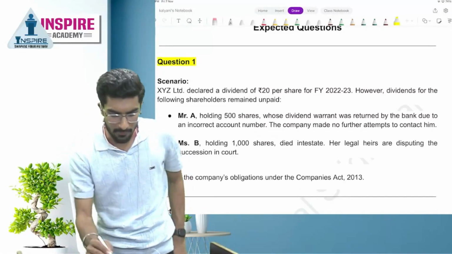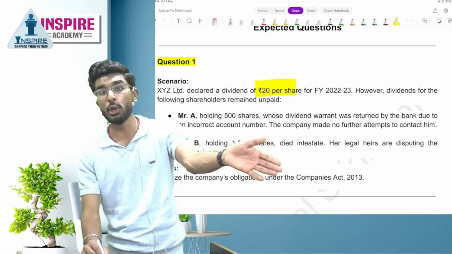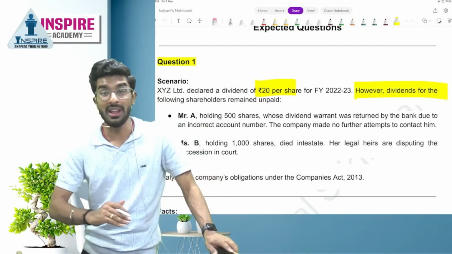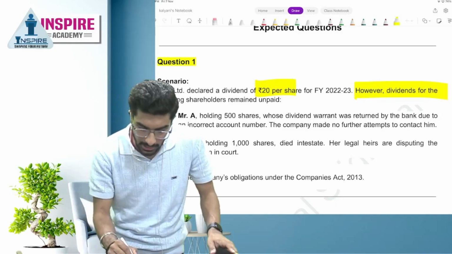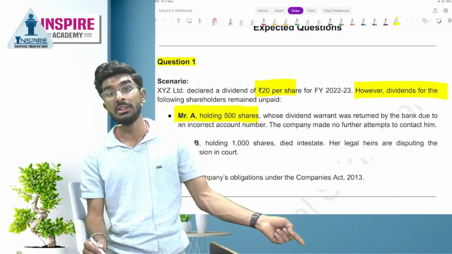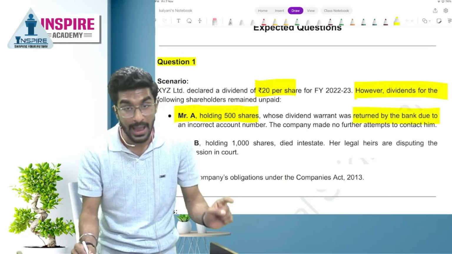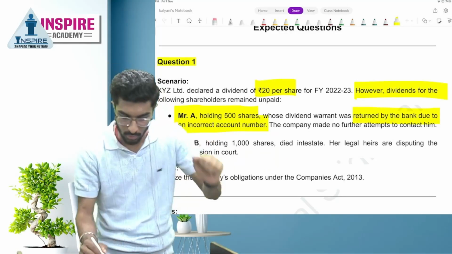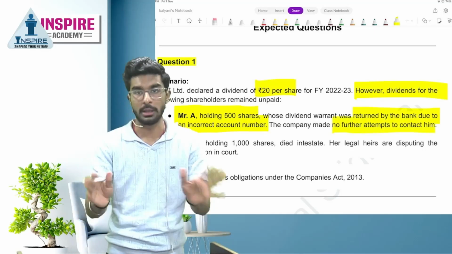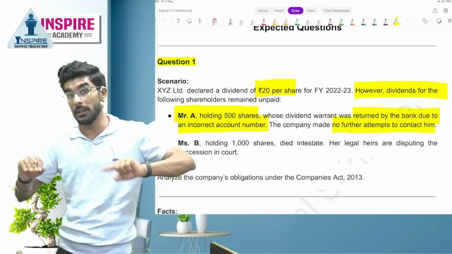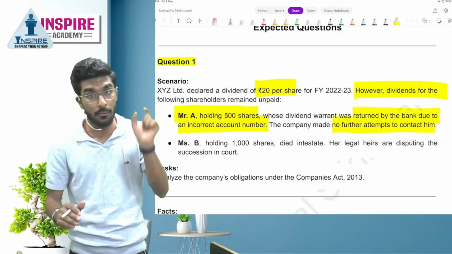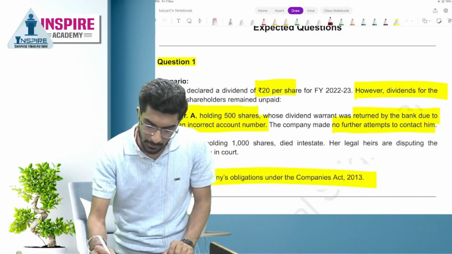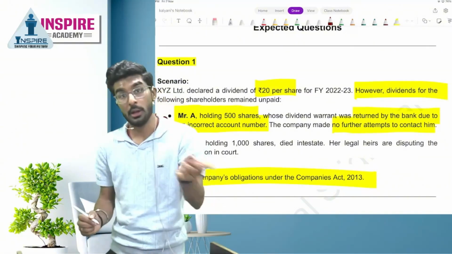XYZ Limited declared a dividend of rupees 20 per share for the financial year 22-23. However, dividends for the following shareholders remained unpaid. Mr. A is holding 500 shares whose dividend warrant was returned by the bank. What is the reason? Because of an incorrect account number. Was it the company's fault? No. The company made no further attempts to contact him. People, it was not the fault of the company, it was the fault of the shareholder. You have to write this in your answer. So over here, the company is not at fault. Now let's look at the second case.